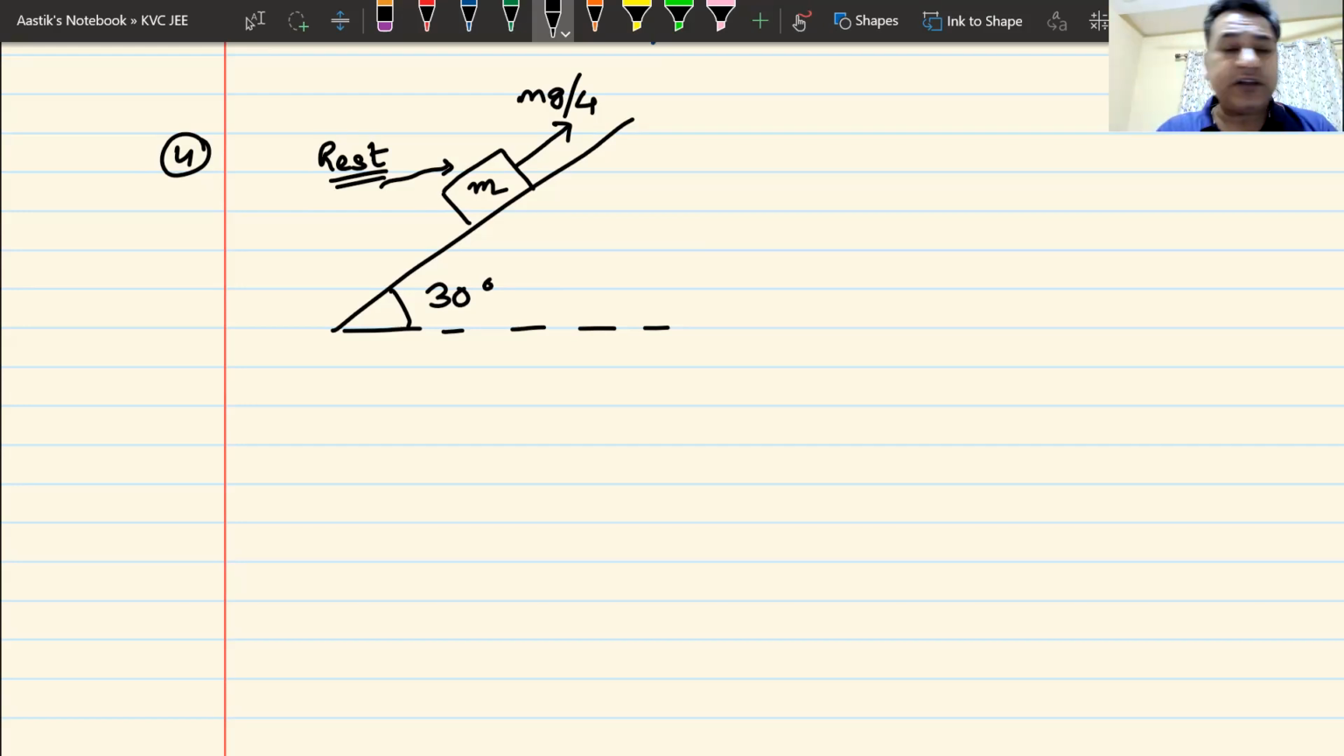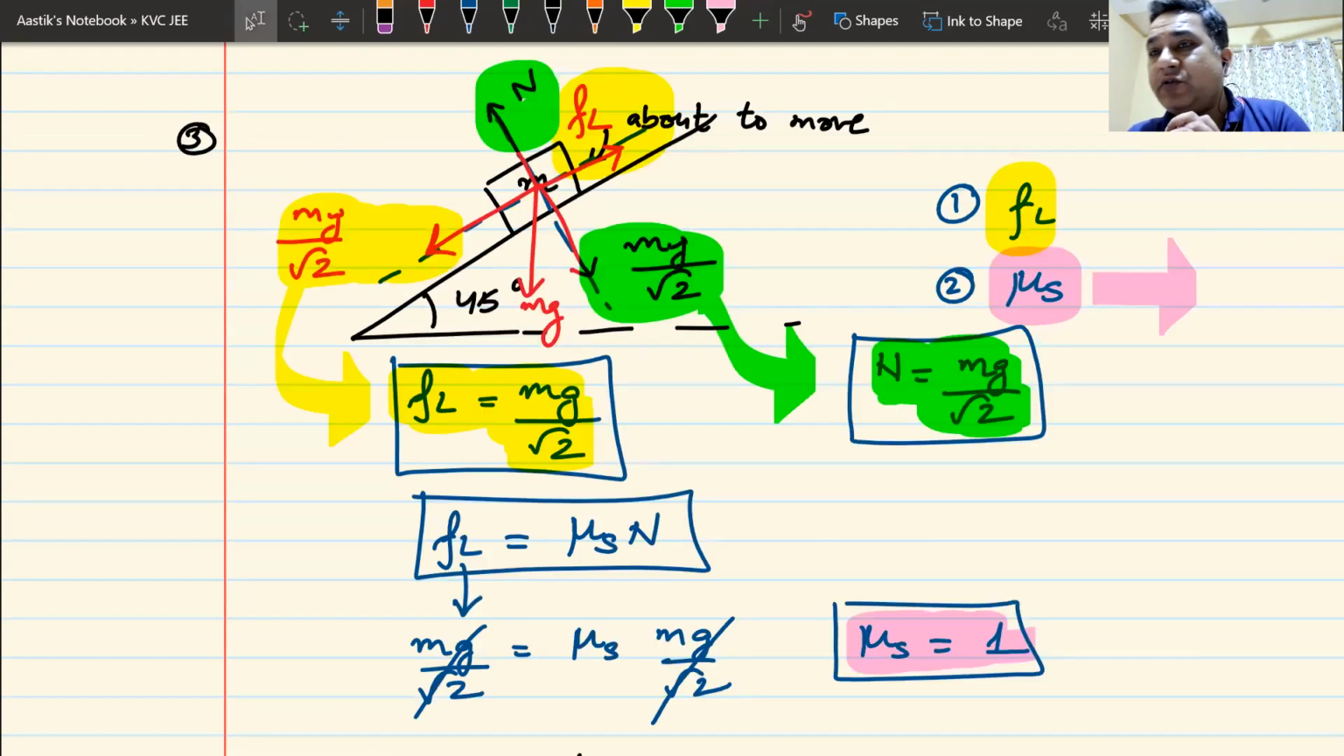Now, what we saw in case number 3, and case number 3 is coming right on your board, is that if I keep on increasing the angle of the incline, at some point the block is supposed to start moving. The block will move at some particular angle.